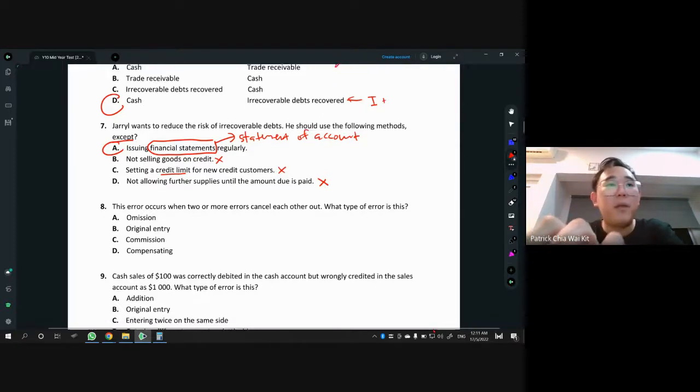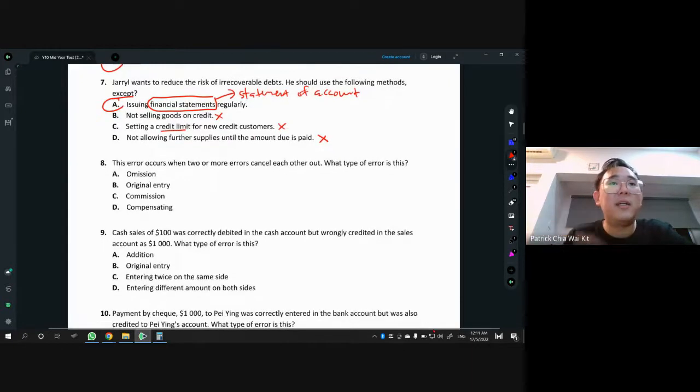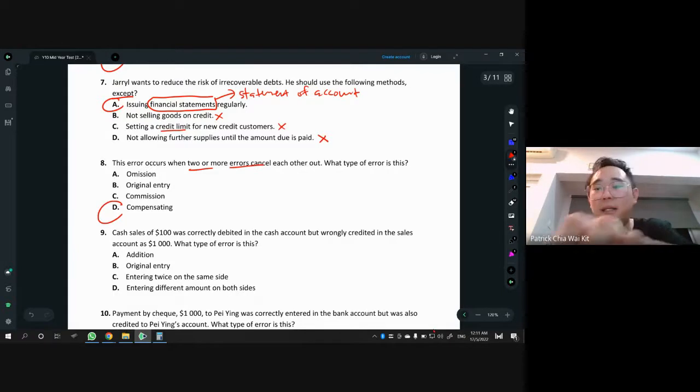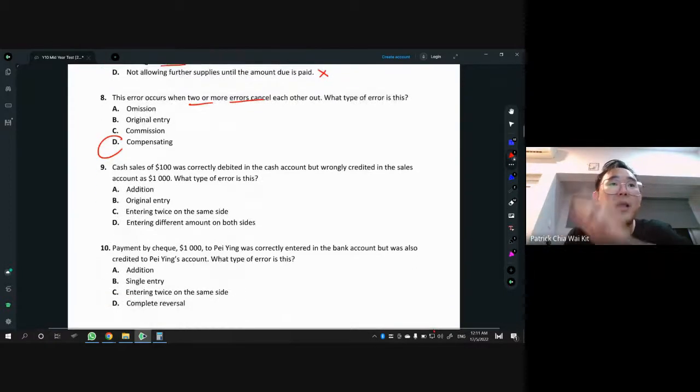Number 8. This error occurs when two or more errors cancel out each other. What type of error? You guys have to read all the names of the errors, and when you see two or more errors cancelling out each other, this is known as compensating. Okay, number 9. Cash sales of 100 was correctly debited in the cash account but wrongly credited in the sales account as 1,000. What type of error is this?